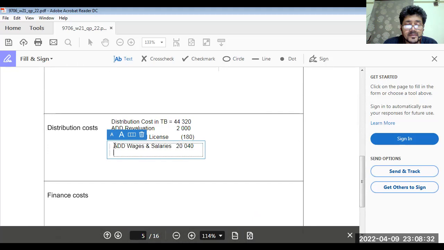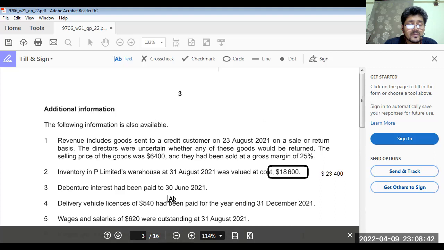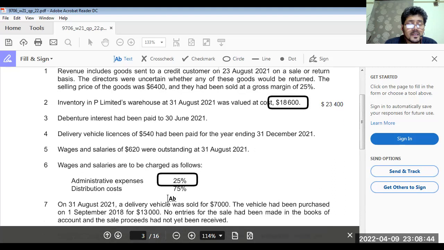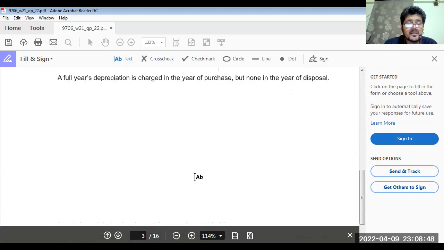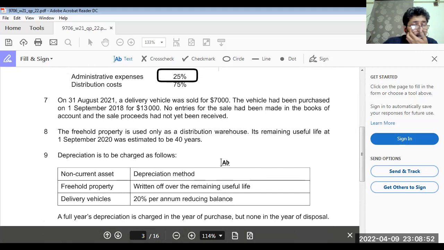Now, next item. A delivery vehicle was sold for $7,000. The vehicle had been purchased on 1st September 2018 for $13,000.